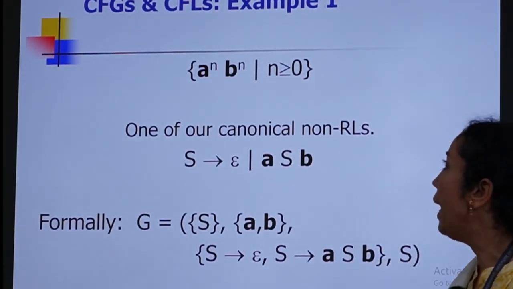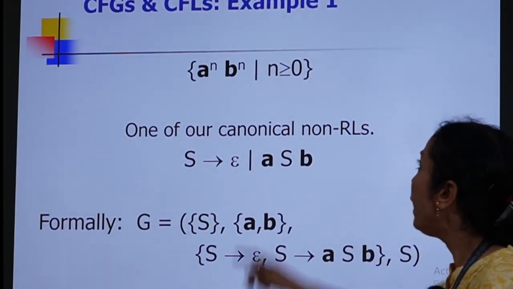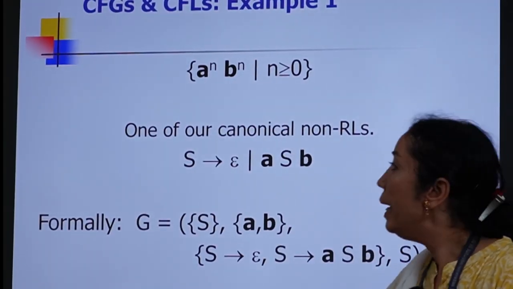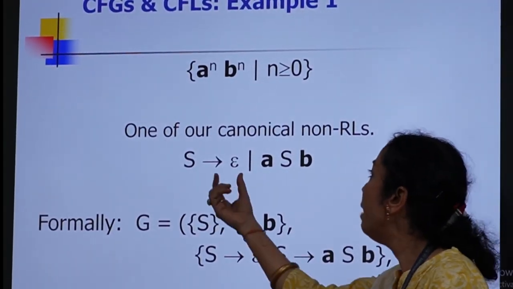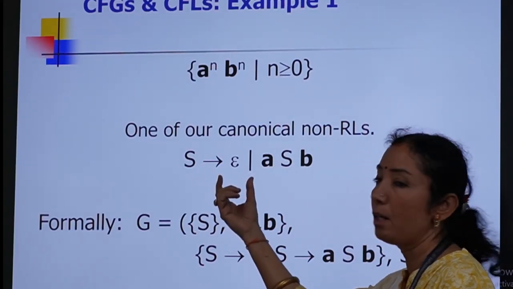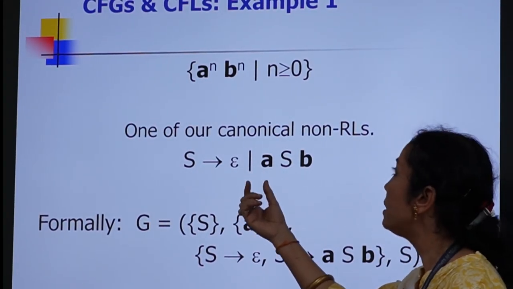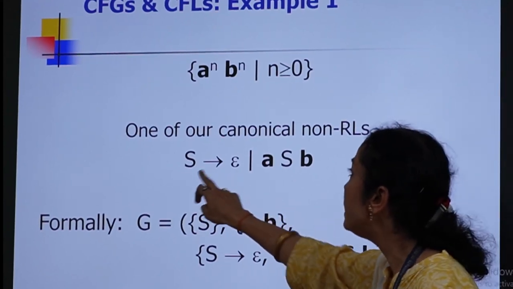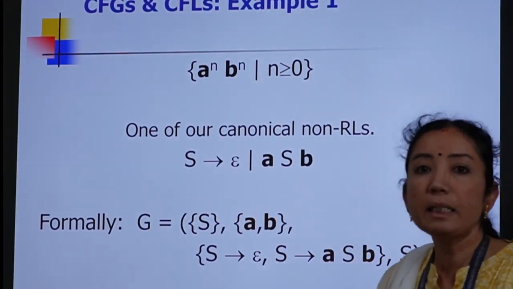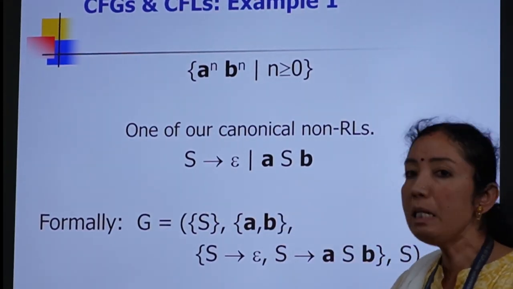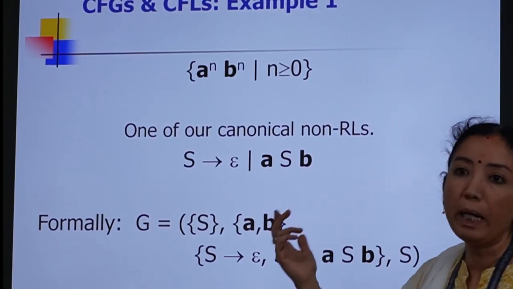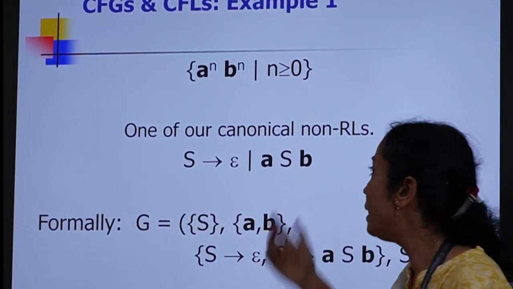Suppose we have a language L equal to a^n b^n such that n is greater than or equal to 1. In that case, we cannot have a rule S giving epsilon, because epsilon is a string that does not belong to the language. We need to replace S giving epsilon by S giving ab, so that the minimum length string in the language is ab, followed by two A's and two B's, three A's and three B's, and so on.